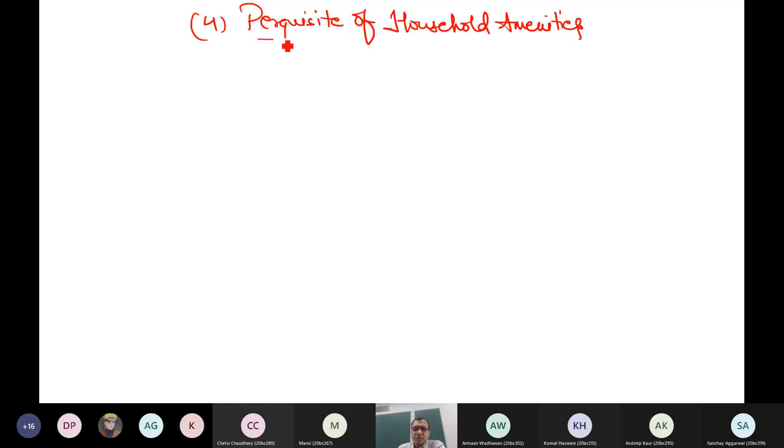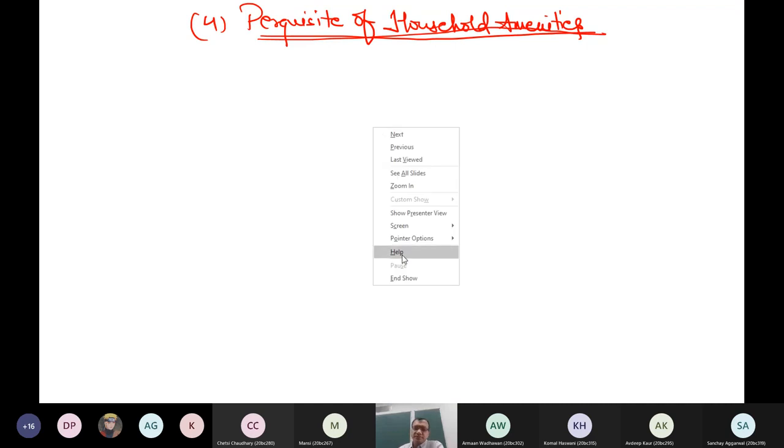Next perquisite: household amenities. Now, can you tell me what are household amenities?